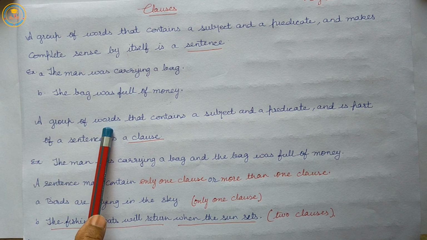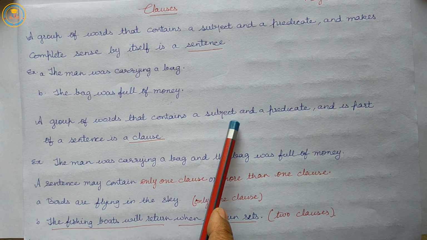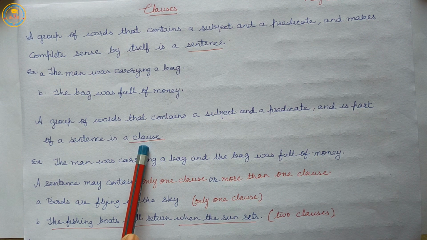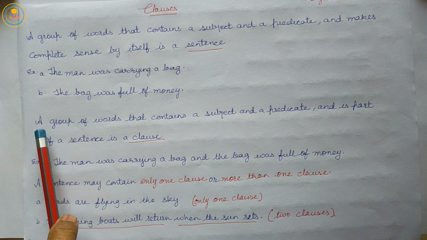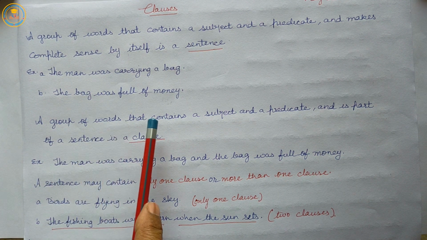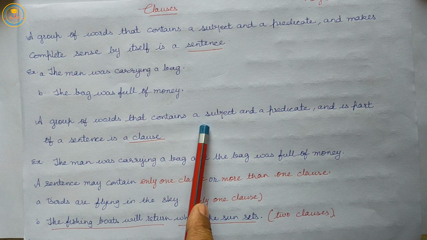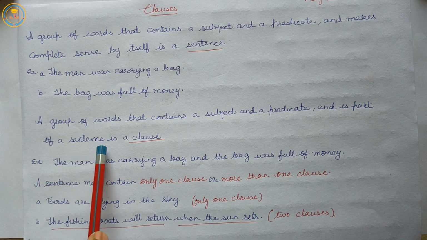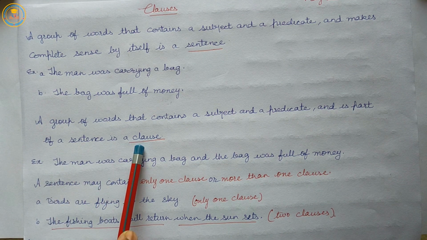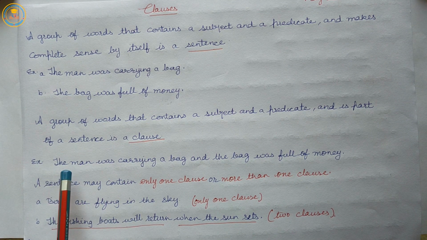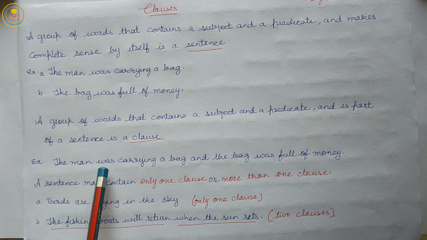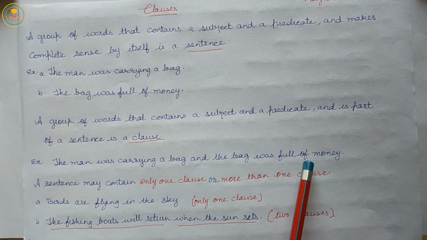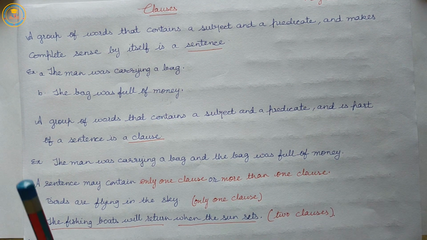A group of words that contains a subject and a predicate and is a part of a sentence is called a clause.